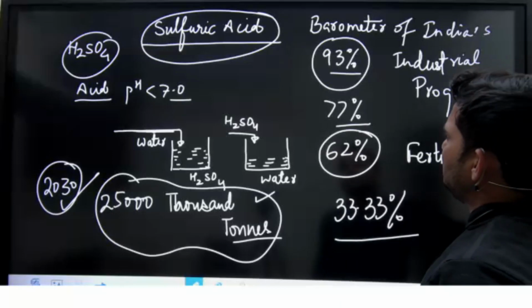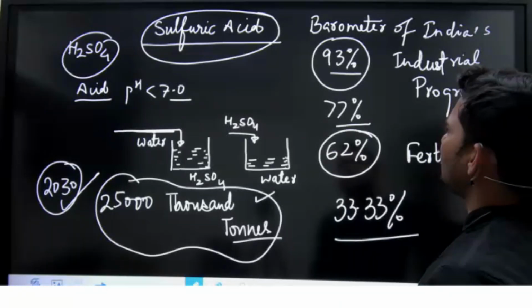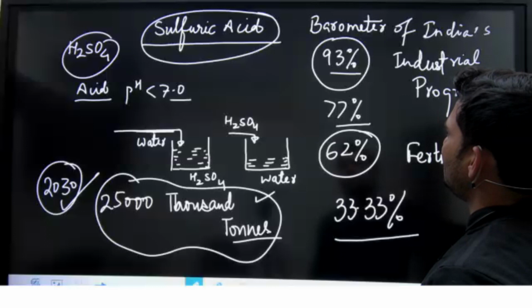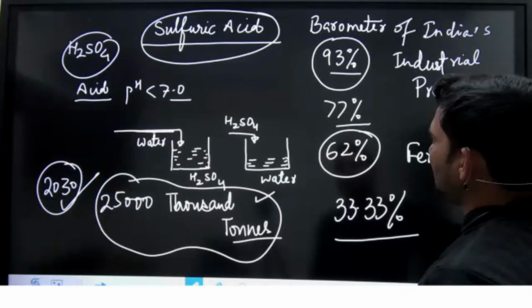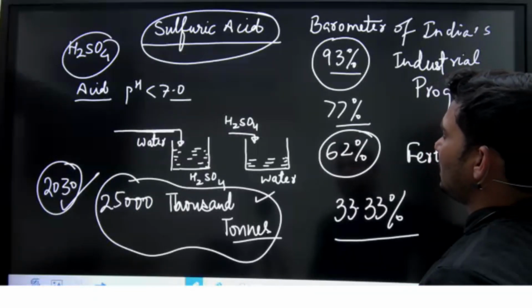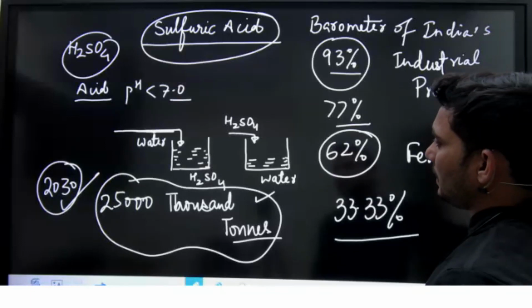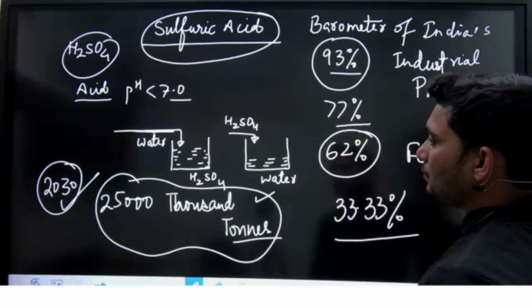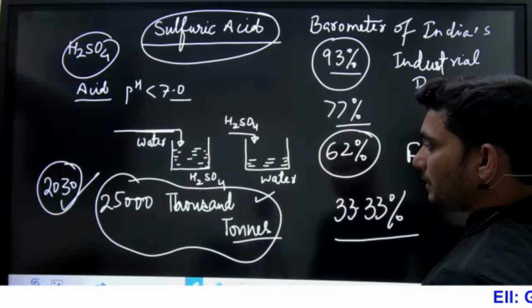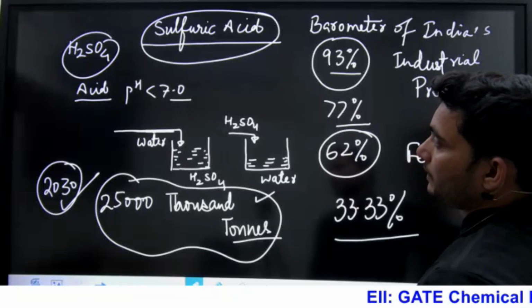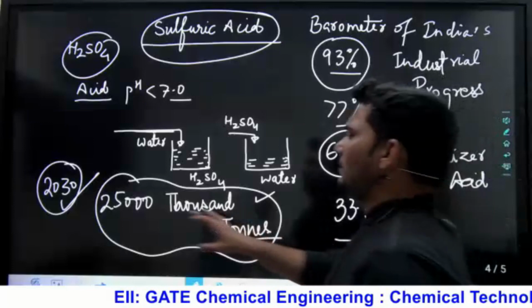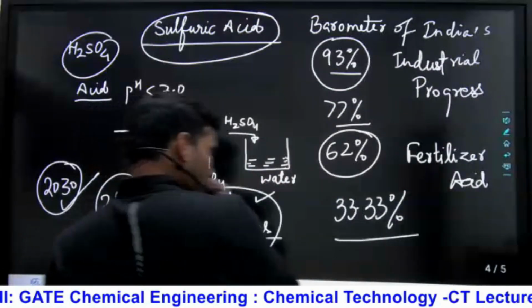In case of India, this particular chemical H2SO4, sulfuric acid, is the barometer of India's industrial progress, and the projected quantity we want to produce till 2030 is 25,000 tons for H2SO4. There is no need to remember all these quantities, just for your understanding.